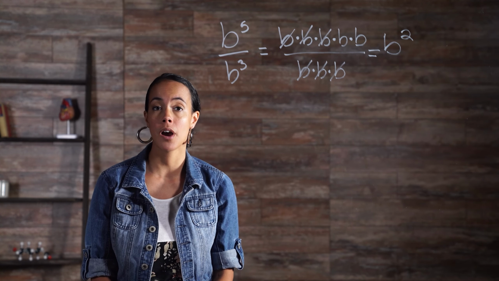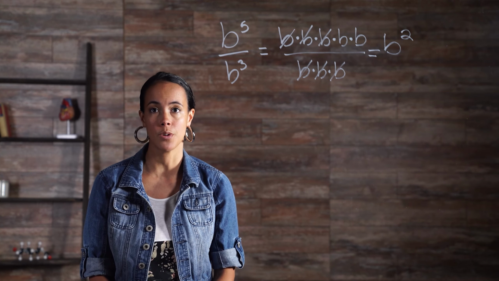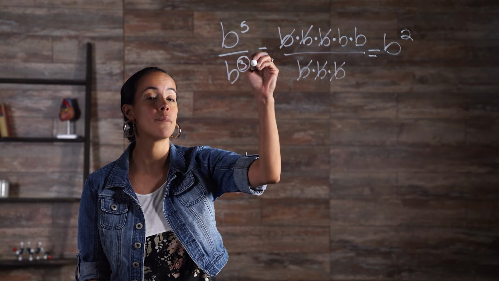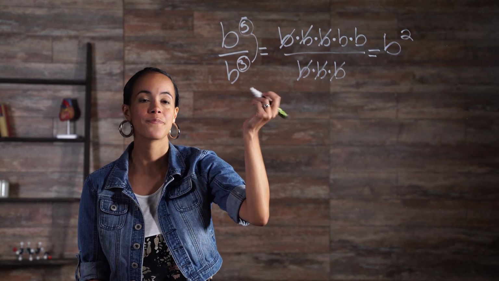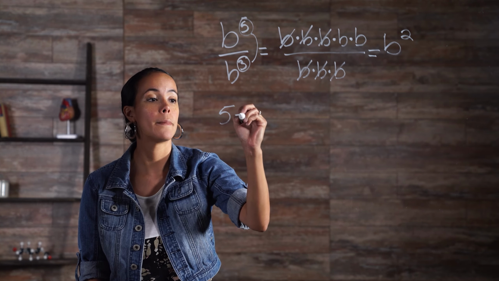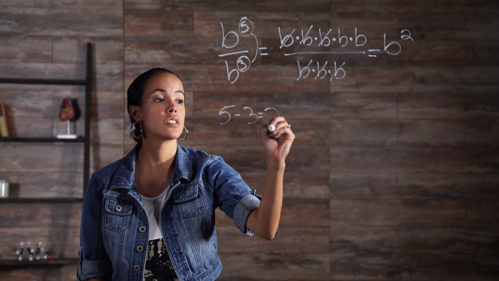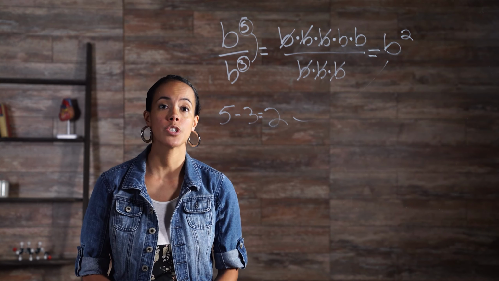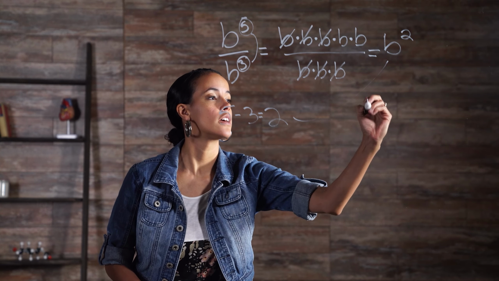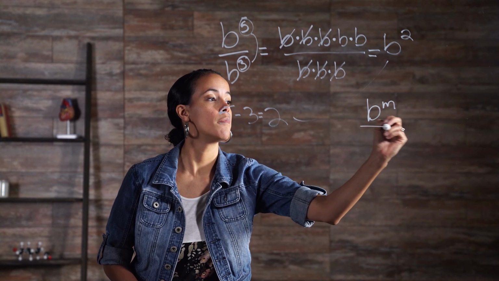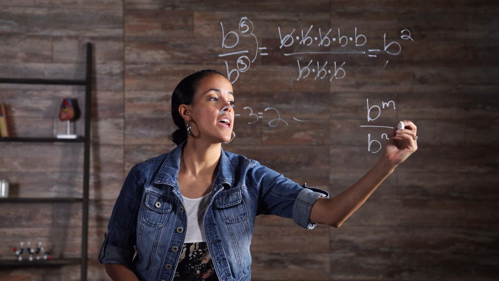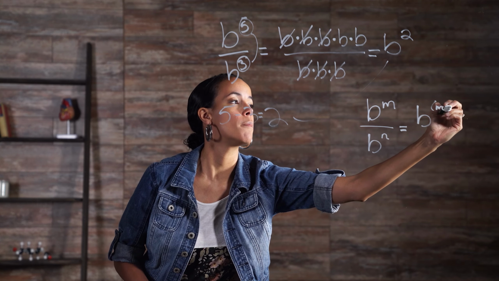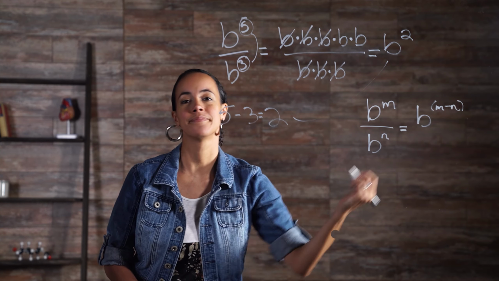The quotient of powers property allows a quicker, more efficient result. Simply subtract the exponent of the denominator from the exponent of the numerator. 5 minus 3 equals 2. The general form for quotient of powers property is B to the m over B to the n equals B to the m minus n.